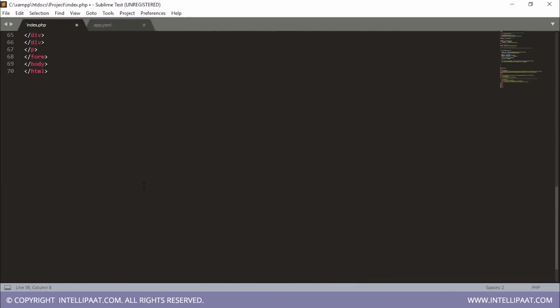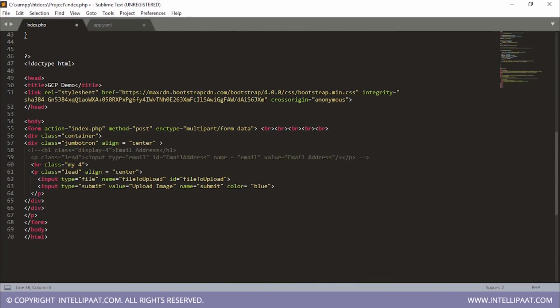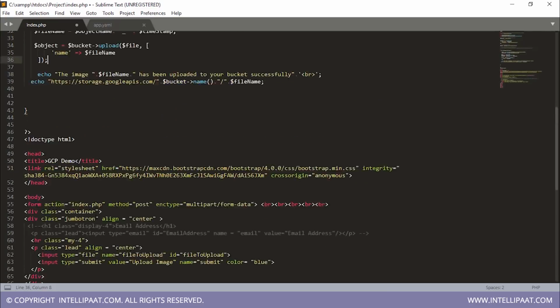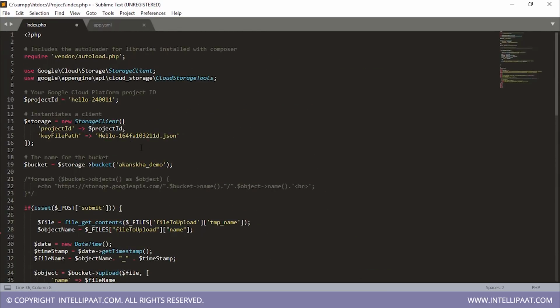First of all, let's just get over with the front end of our application. Here's regular HTML code where I have included a form for the front end of my application. And here's the whole PHP code for all of the backend work that my application is doing. You can find similar PHP code on the Google Cloud documentation also. So I'll just tell you all of the things that you will have to include in that code on your own.